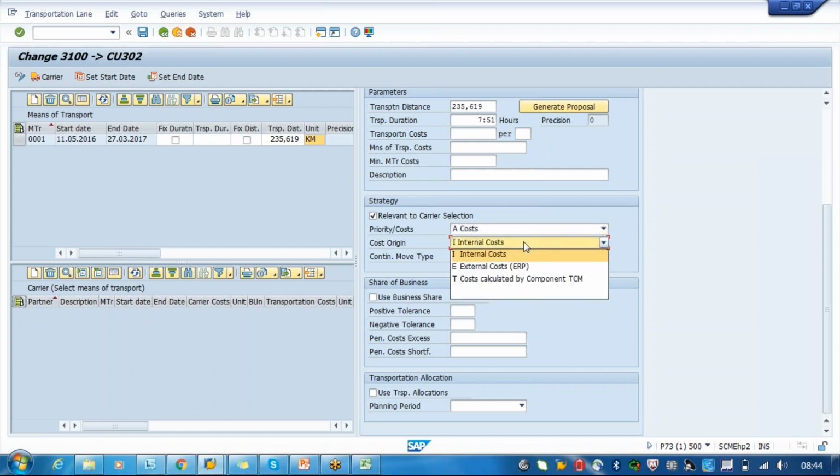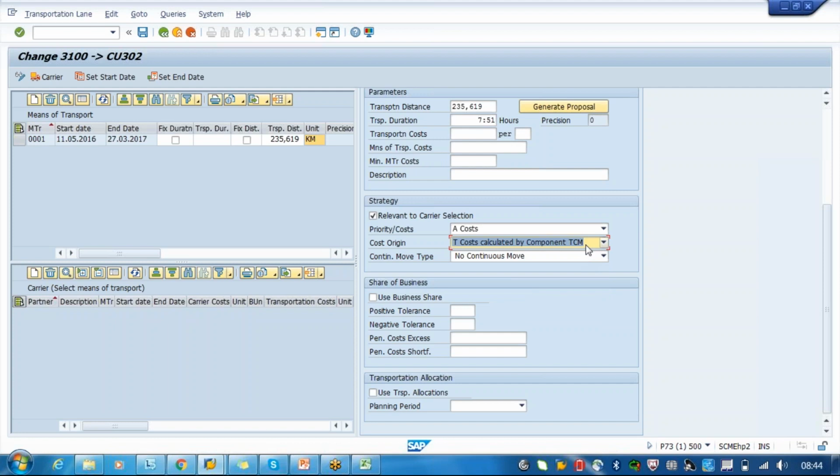Okay, and cost origin. We have an external cost which is coming from R3, internal cost which we have to maintain in the carrier, or the cost calculated from the TCM. So we have these three options. TCM? What is TCM?